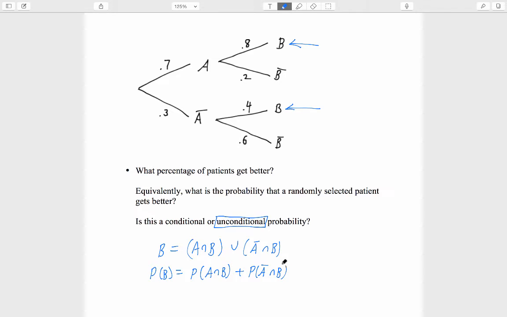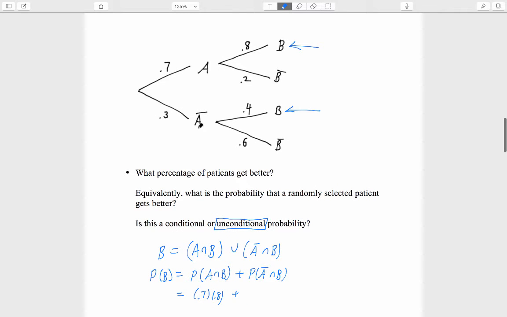We've seen this before earlier in the course. That's the great thing about working with unions of events that are themselves mutually exclusive. This equals 0.7 times 0.8, we've seen that before, plus this probability of not A followed by B, that's 0.3 times 0.4.